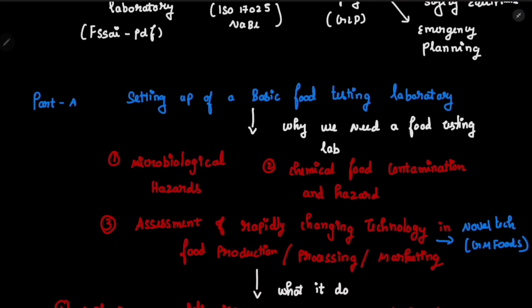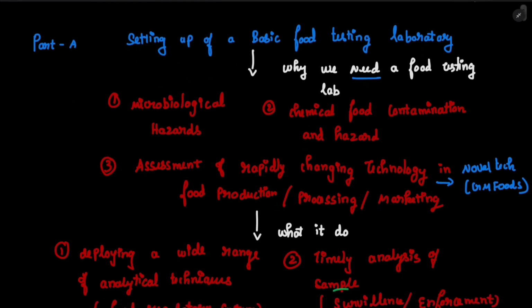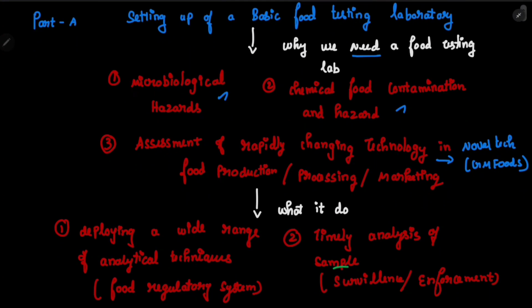Let's study this: why do we need a laboratory? This is a really important question which we need to answer. Basically, why do we need a food laboratory? Because of microbial hazard and because of chemical food contamination and its hazard. And not only these two points, the third important point is that there is rapidly changing technology. For example, novel technology has been recently emerging and changing, such as GM foods, which is a really recent important technology.